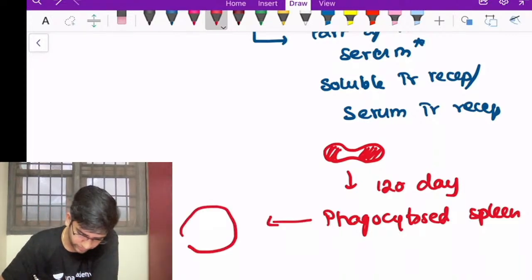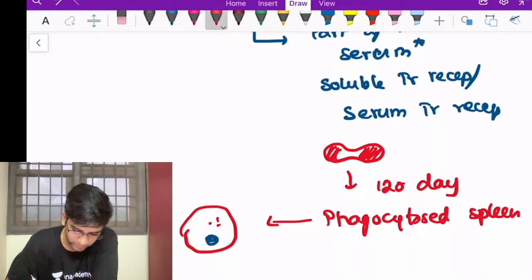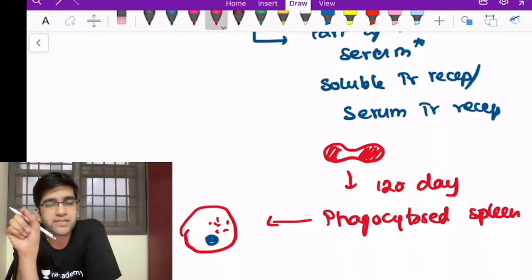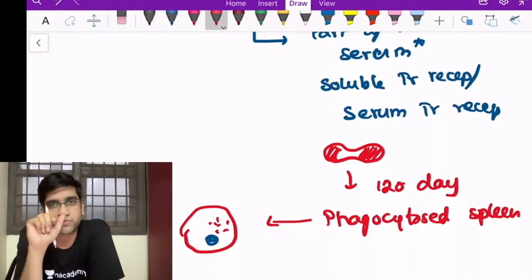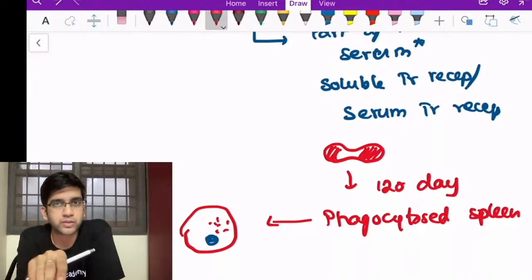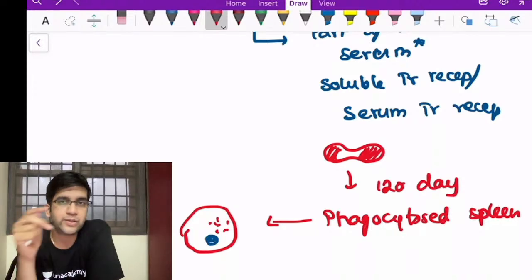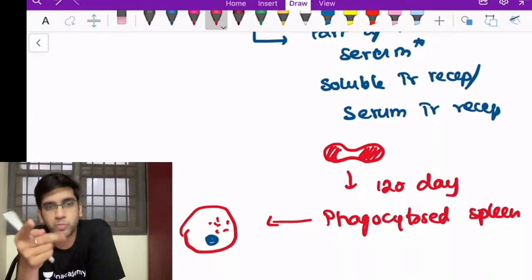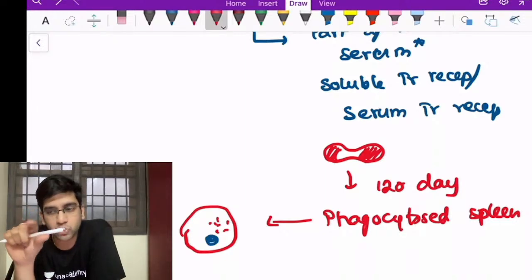Let's assume there's a macrophage, a nucleus, and let's say this is my broken RBC. My RBC is being broken down inside the cytoplasm of the spleen. So what happens is, its hemoglobin, heme and globin, will be split. Globin will be reutilized. Heme will be broken down to bilirubin.